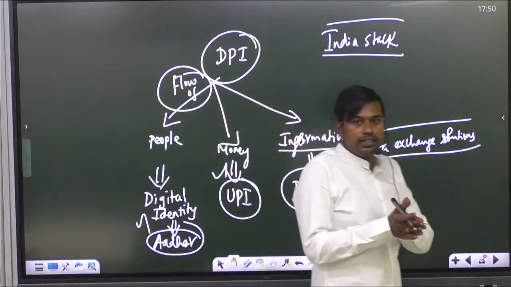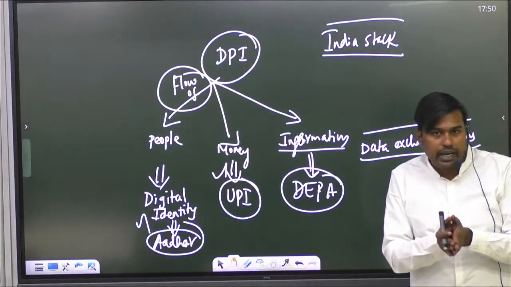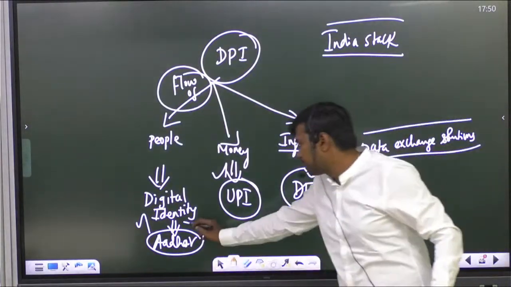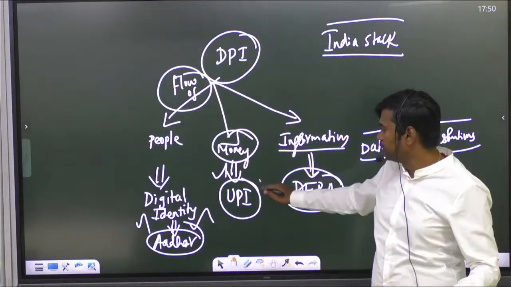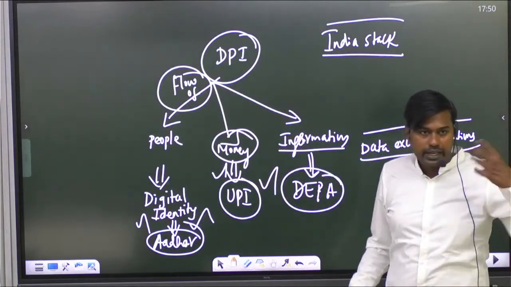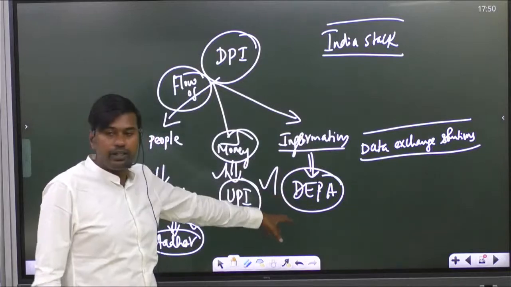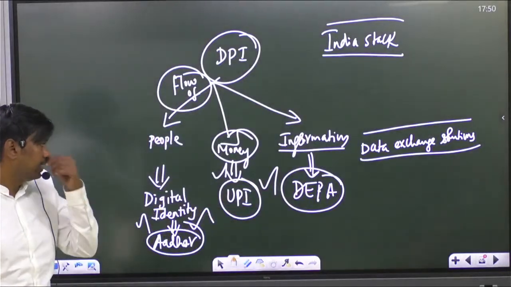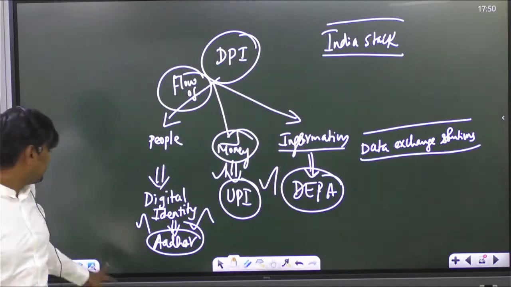So what are the three things it involves? The flow of people's information, that is their identity, will be verified using Aadhaar, then real-time payment transfer can be done in UPI, and then any extra data information which they want to transfer will be maintained under the Data Empowerment and Protection Authority. Is it clear? Yes. Next topic.